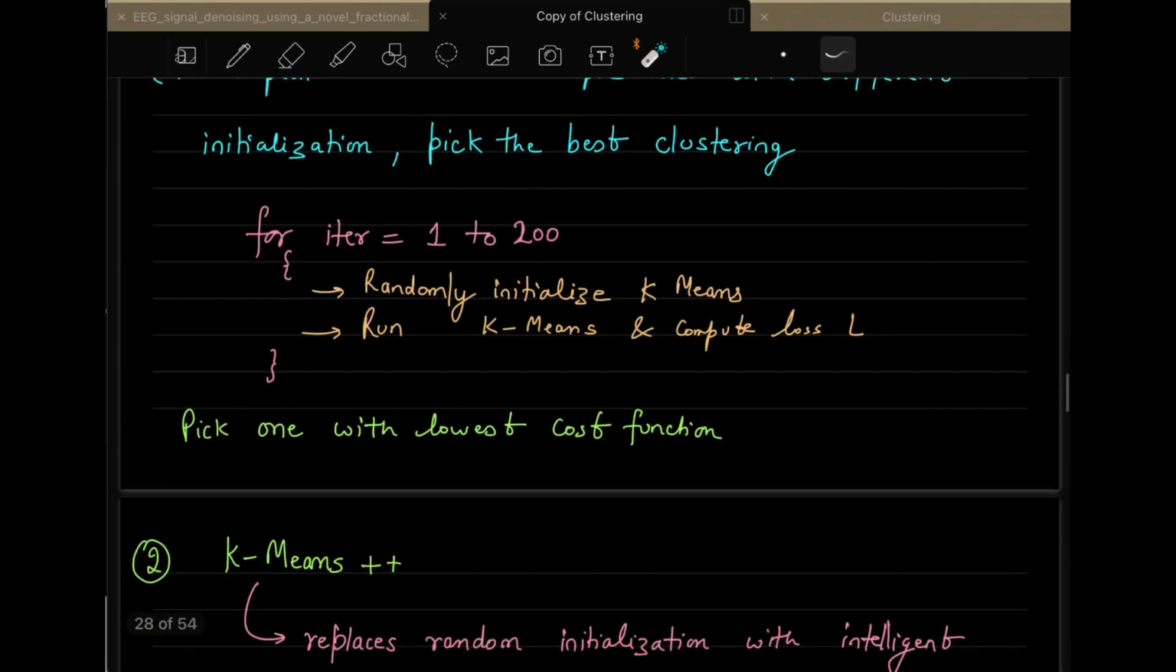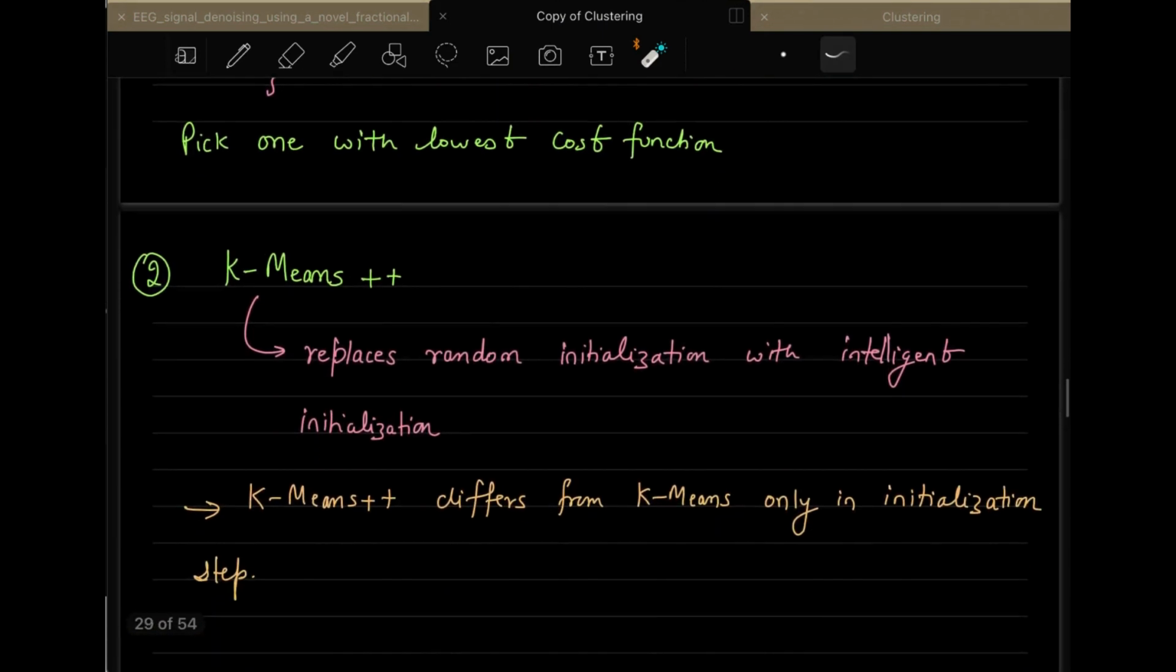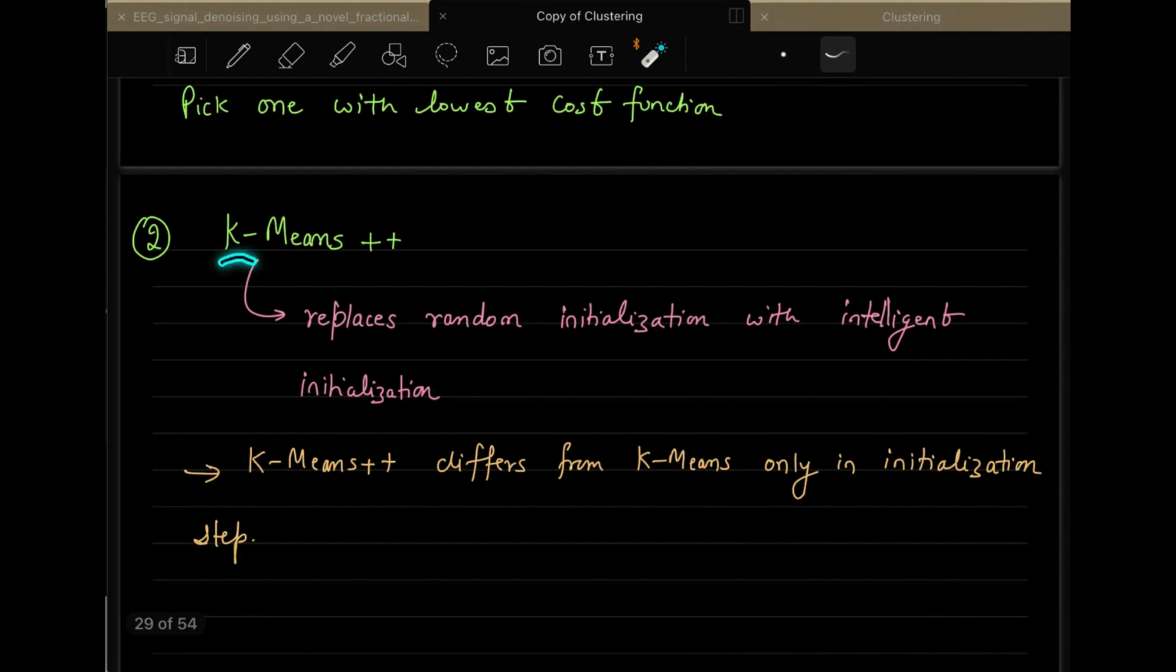And the second one is a new algorithm, which we call k-means plus plus. This is the second way of solving this problem of suboptimal clustering. As you can see, we have plus plus here. It is something on top of the k-means algorithm, that's why we write it as k-means plus plus. It is similar to C and C++, where C++ has some advanced OOPS concepts compared to C. So a similar thing applies here also.